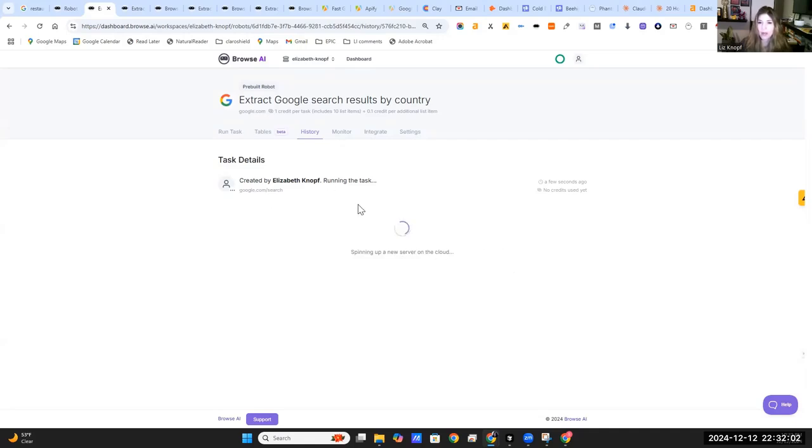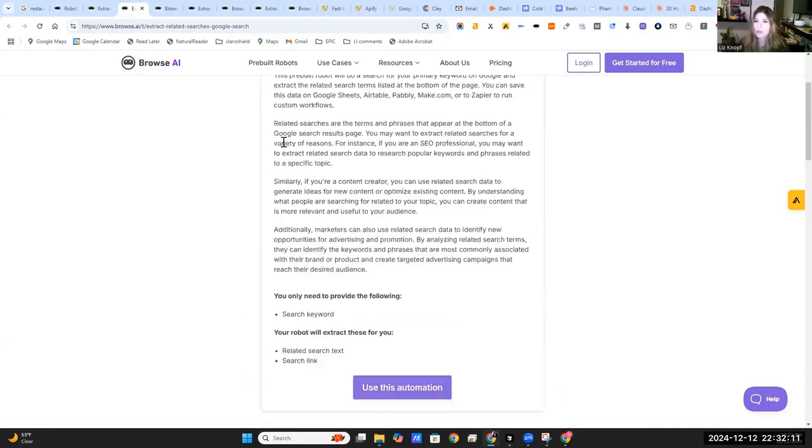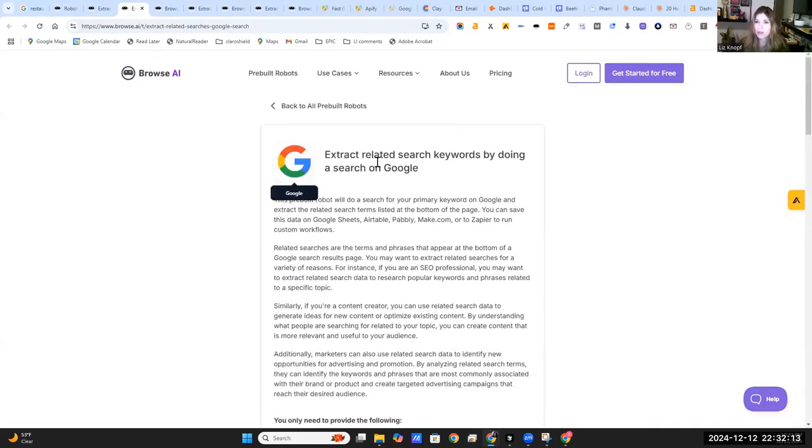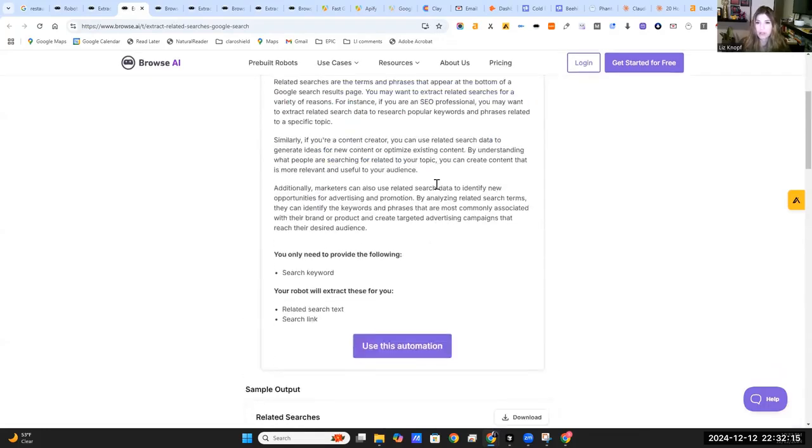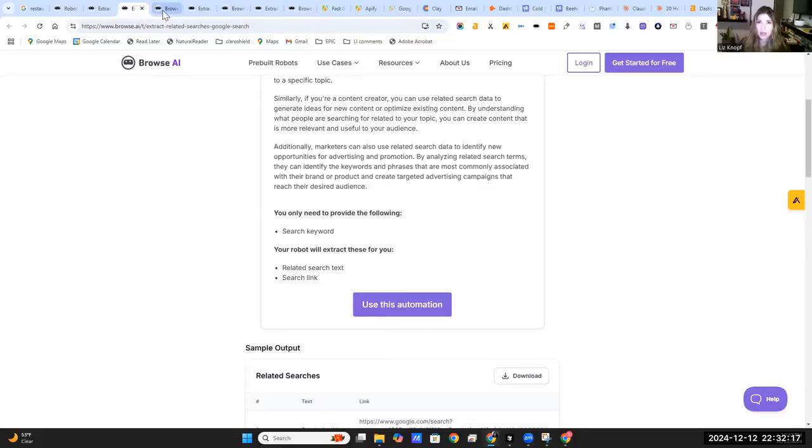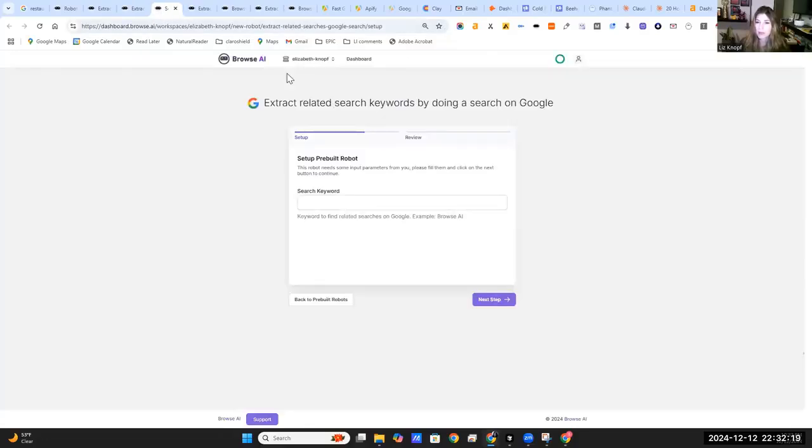All right, so it is running this first level search. We'll let that run for a second and come back. I don't know if it's actually going to find it since it's on a country level from the pre-built robot. Might need to use a different one. But this is basically just the standard search results. So let's go ahead and get this going. I don't know if we already launched that one. Yeah, here we did. All right, so once again, we want restaurants in San Francisco.